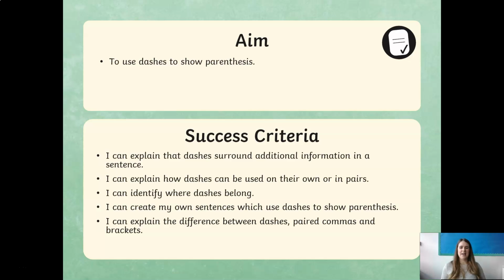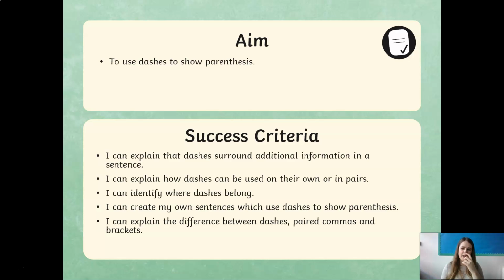So that is the end of our lesson. We've had a look at the dashes, we've looked at the reason why they're important and what it is that we symbolise and use them for. You've been able to explain why we use them in pairs, but you've also been able to explain why we'd use them as an individual one. So for those of you that have had that additional extra challenge on your writing to use a dash or to use your colons or semicolons, now you know how to appropriately use those, and you can start integrating those into your writing more and more.